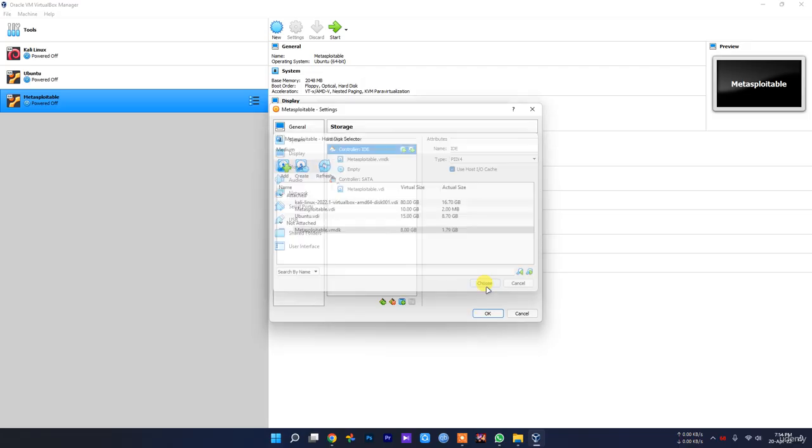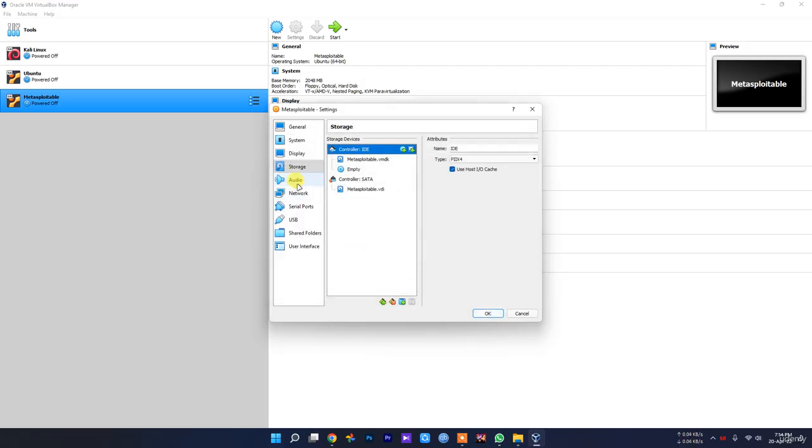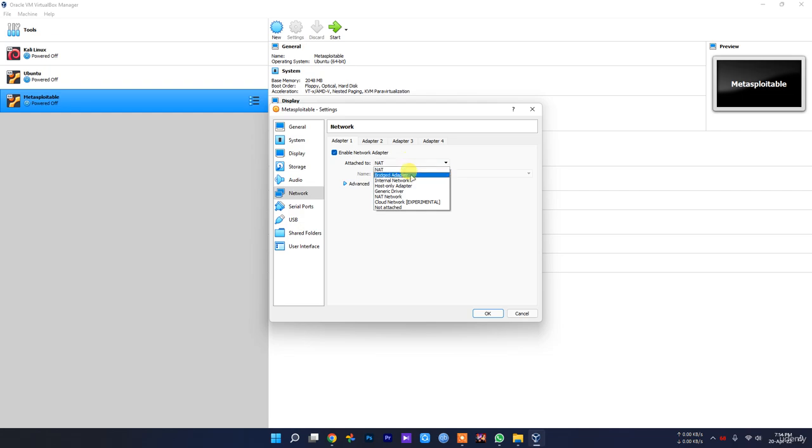Click here, choose, press again. Let's change our network, as I was saying: if you're using Wi-Fi, make sure you select bridged, or if you're using a wired network, then use the network option. But as I am using wireless Wi-Fi, I select bridged.